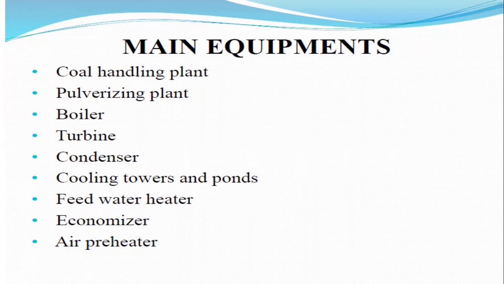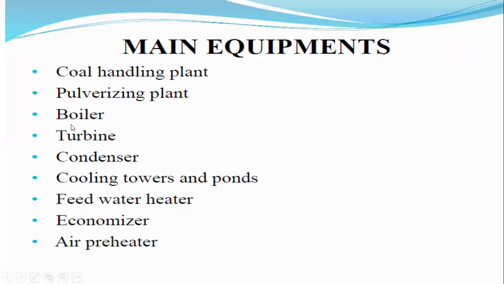Coal handling plant means we pulverize the coal, that means large pieces are converted into small pieces. It is called pulverization.